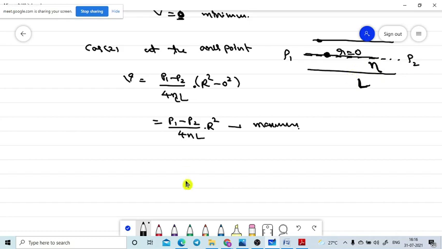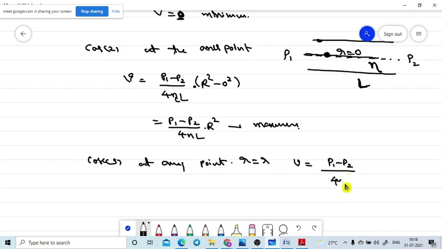Okay, done. Now case 3, at any point, which is the general formula. At any point means r is equal to small r. So for any point you need to write the direct formula: V is equal to (P1 minus P2) divided by 4 eta L into capital R square minus small r square. With the help of this formula you can find the fluid velocity at any point. Then we are going to another one.